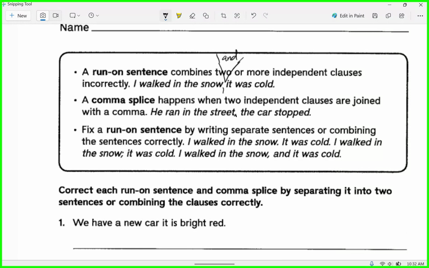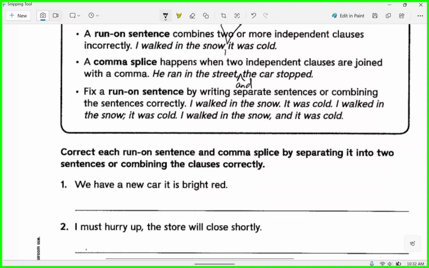Well, we could change it to a period, right? He ran in the street, period. The car stopped. Or how about, which one would make a little better sense? He ran in the street, comma, and what do we need there? And the car stopped. That could work, right? All right. Fix a run-on sentence by writing separate sentences or combining the sentences correctly.